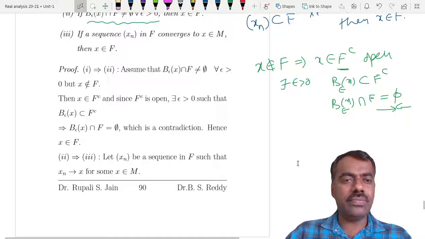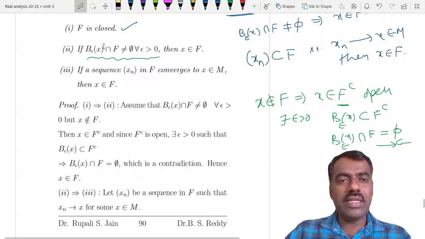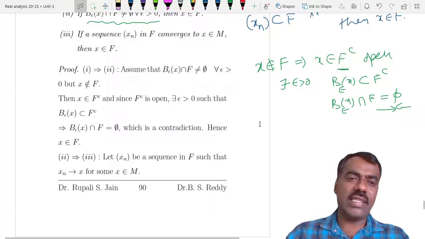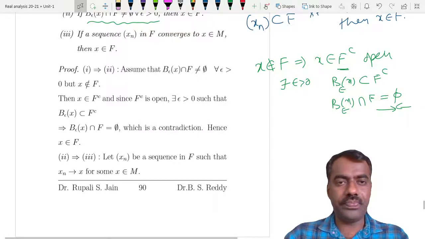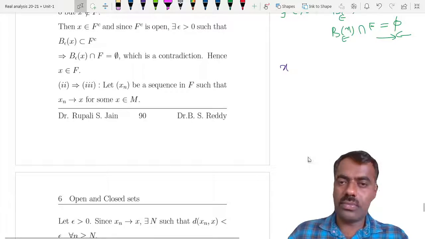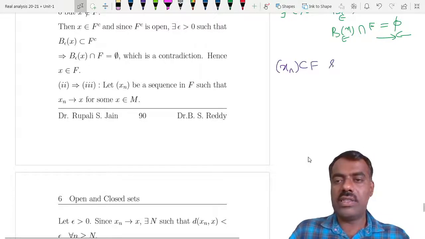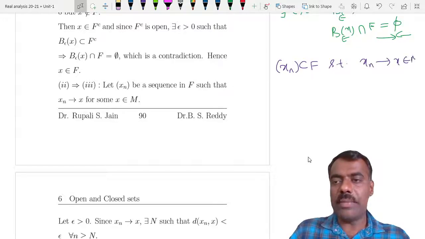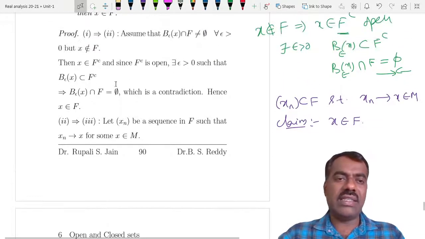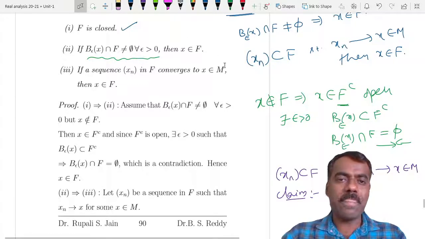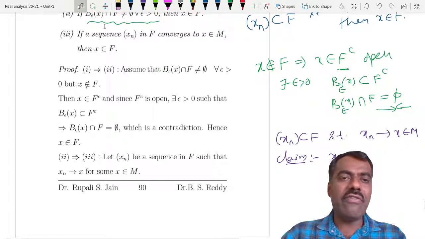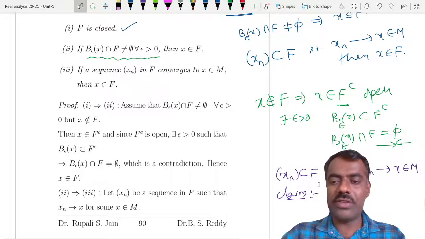Now two implies three. Whenever you have this condition, take a sequence xn converging to x; we want to show that x belongs to F. So start with xn a sequence in F such that xn converges to some x in M. Our claim is that x has to belong to F. What the second condition says is that we can claim x is in F if every ball around x intersects F. So our idea is to show that every ball around x intersects F, using the given convergence condition.